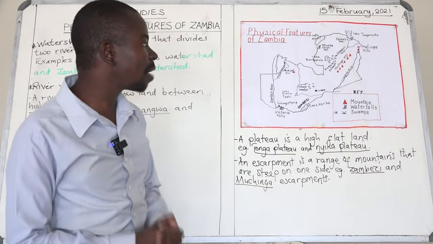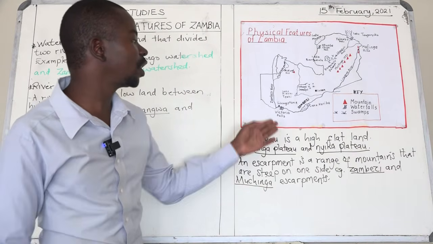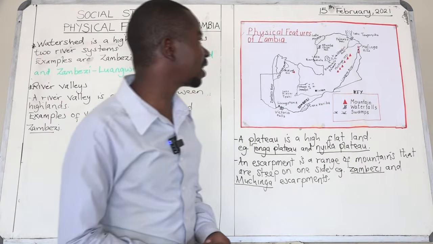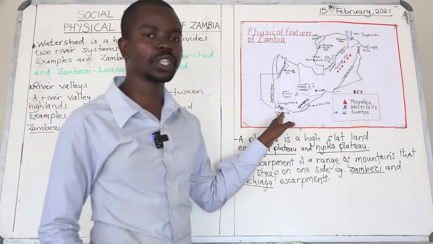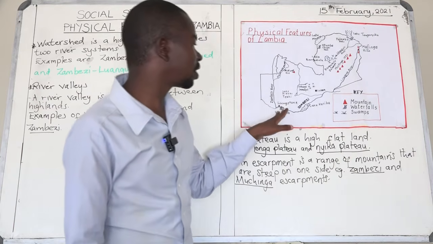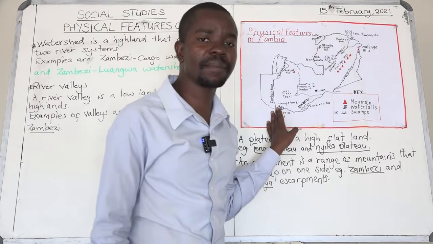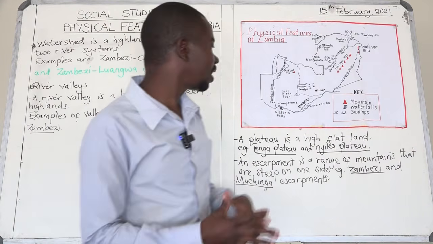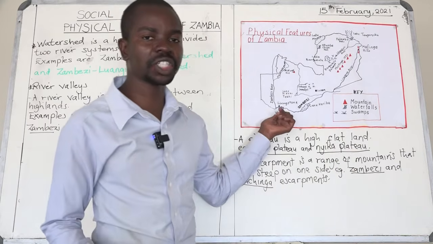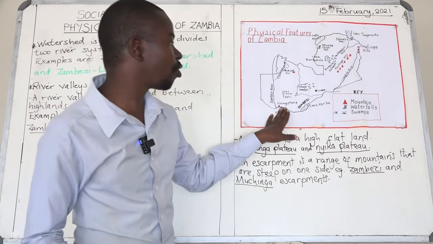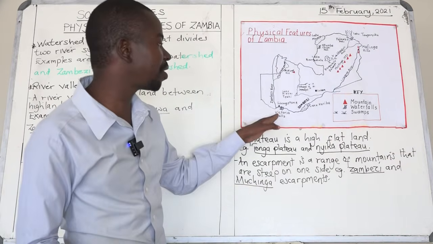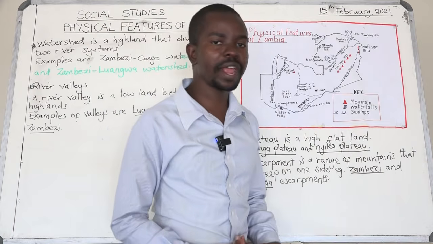Okay, so apart from swamps, boys and girls, we also have falls. In Zambia, we have the Victoria Falls, which is the largest falls in Zambia and a major tourist attraction for Zambia. We must also understand that these falls bring a lot of foreign exchange because of the tourists who come to view the Victoria Falls.